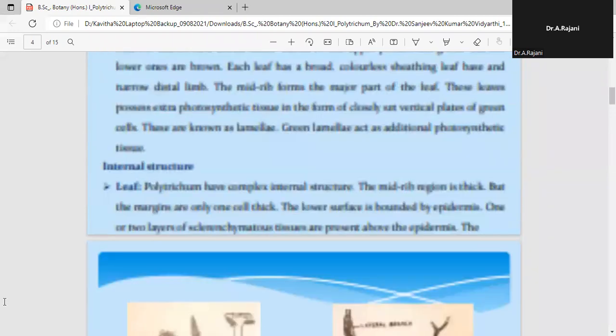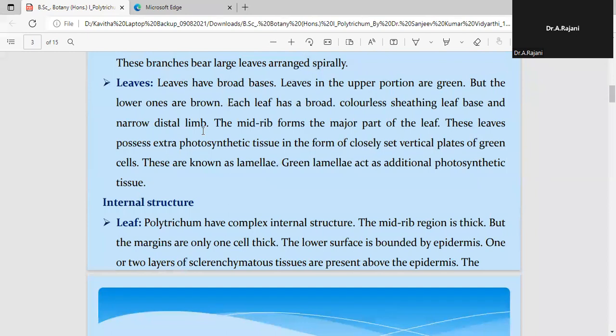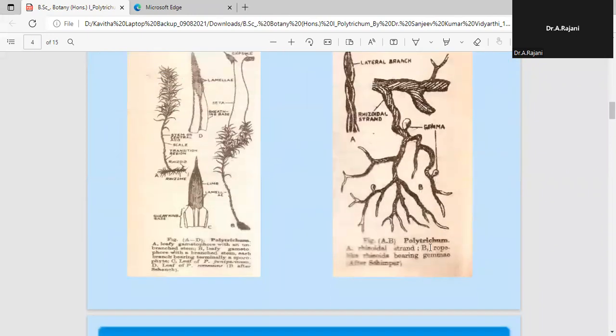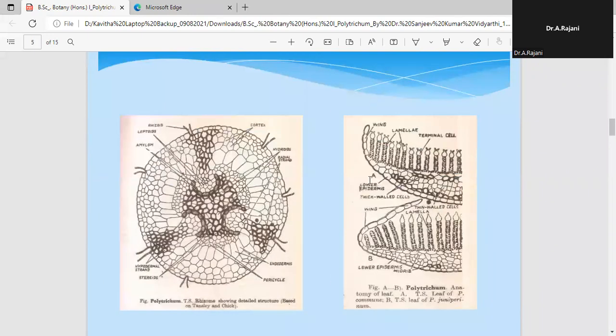Now, when we talk about the internal structure of the Polytrichum leaf, it has a complex internal structure. As we told you, the central part of the leaf is the midrib, which is very thick, but the margins are only one cell thick. Here is the transverse section of the leaf. This is a single layer of epidermis, the upper epidermal layer.